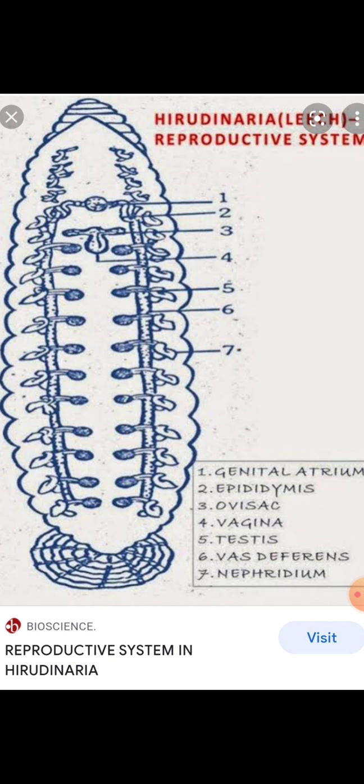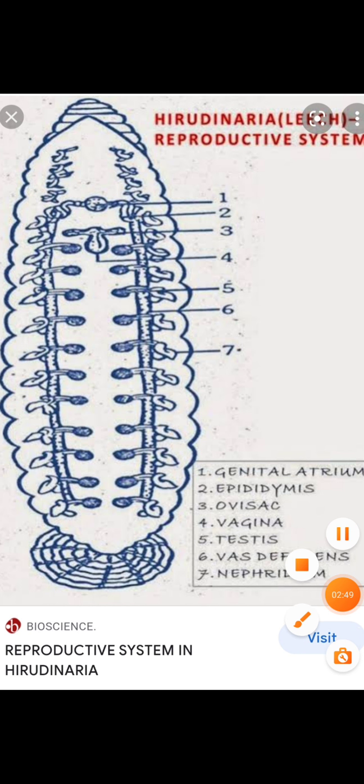Number 1 is testis sacs. Number 2, vasa deferentia. Number 3, vasa efferentia. Number 4, epididymis. Number 5, ejaculatory ducts. Number 6, atrium. Now, I would like to explain from testis sacs to the atrium. Listen carefully. This is the male reproductive system.